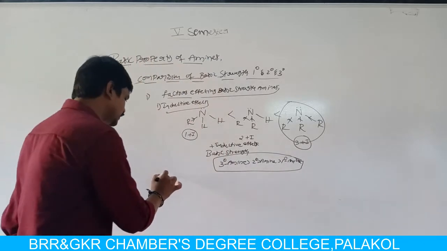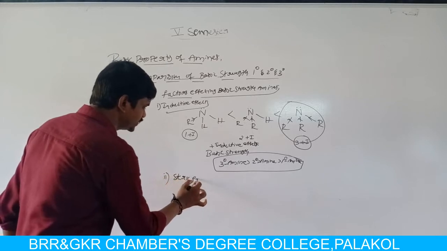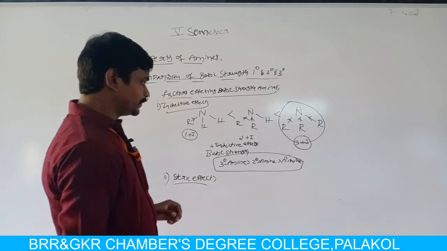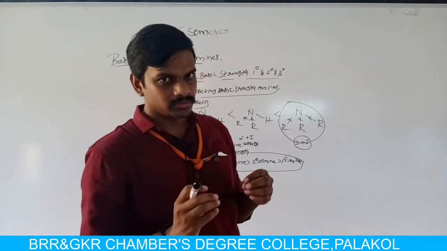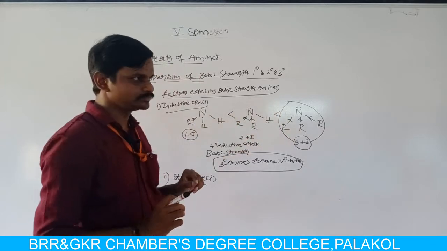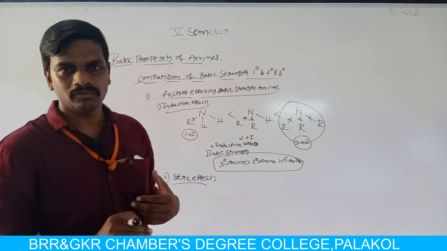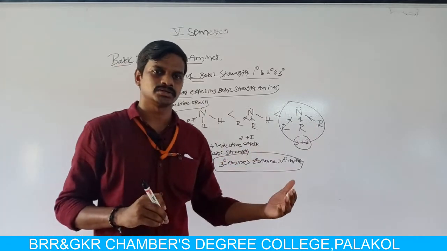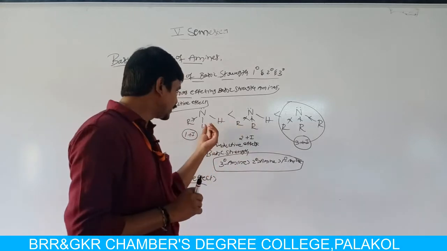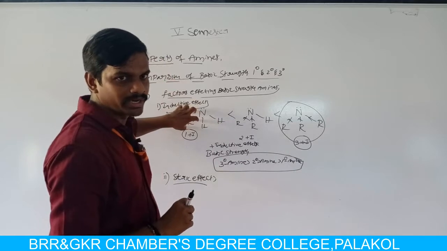But here we have the second effect, that is steric effect. That means we are moving from primary amine to secondary amine and secondary amine to tertiary amine. The number of alkyl groups increases. When compared to hydrogen atom, alkyl group is a more hindering group.